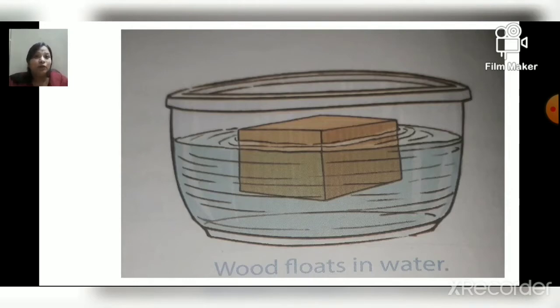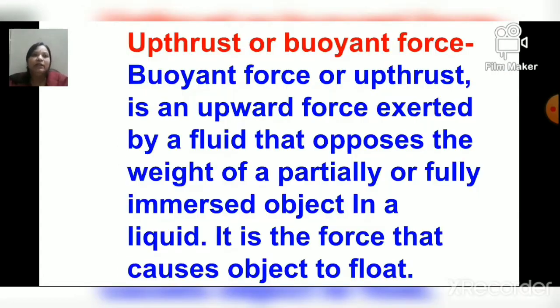Now, what is the density of water? Yes, the density of water is 1 kg per liter. That means 1 liter of water weighs 1 kg. Now, children, whenever you are inside the water, when you are in a swimming pool, you must have observed, if you have been to a swimming pool or a river, when you are inside the water, you feel that your body is very light. You feel yourself very light, and the reason is an upward force that is working on your body from the liquid.